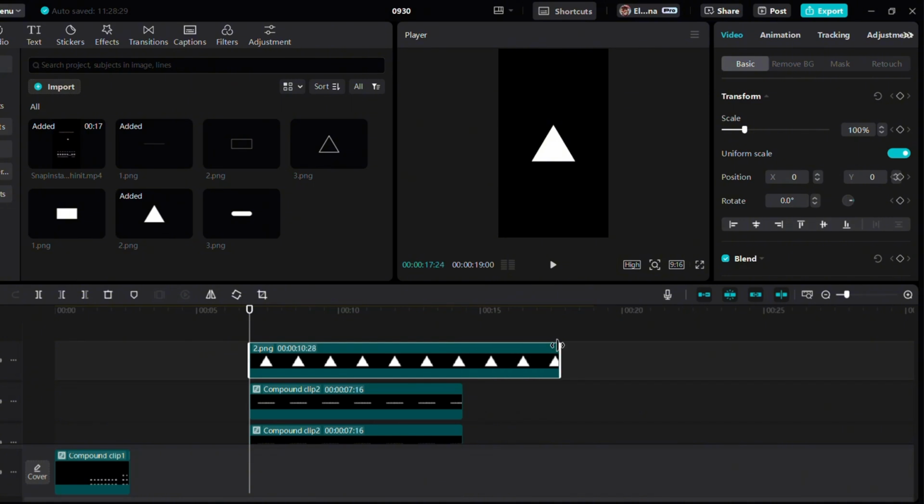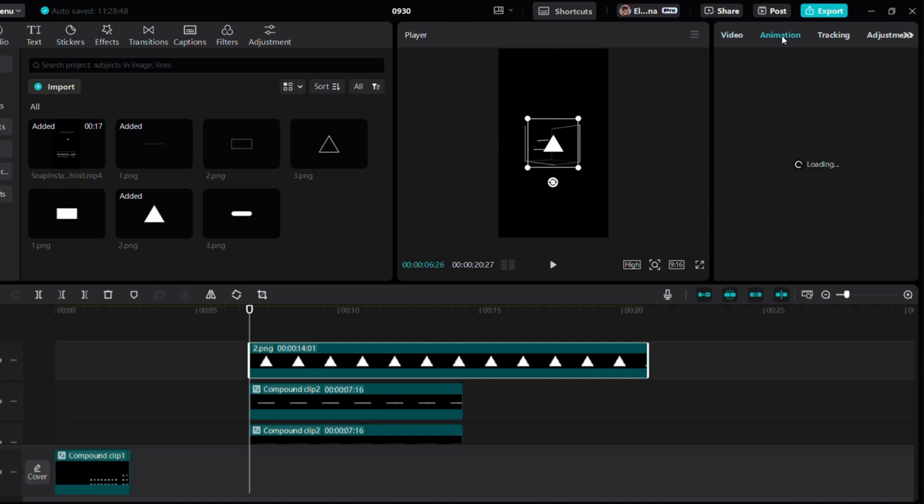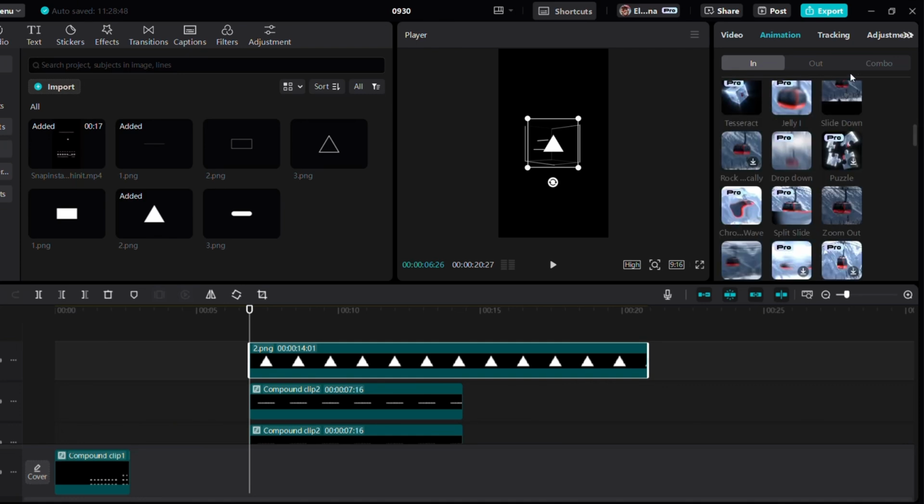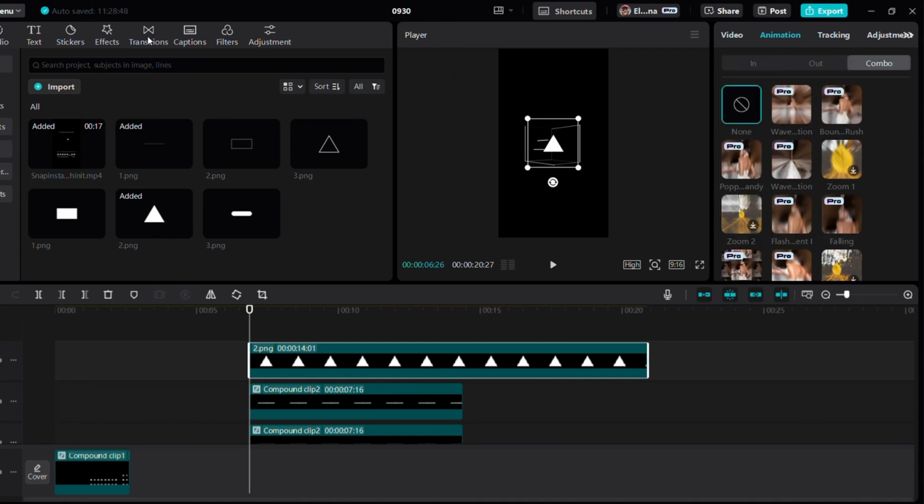I really miss Premiere's basic 3D effect. It's such a necessary feature. I hope they add it soon. If you know how to do this in CapCut, let me know because I'm exploring CapCut just like you. I found a shortcut to achieve a similar effect. It's not perfect, but with a few tweaks, we can make it work.